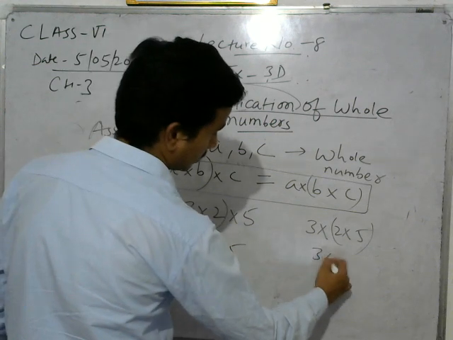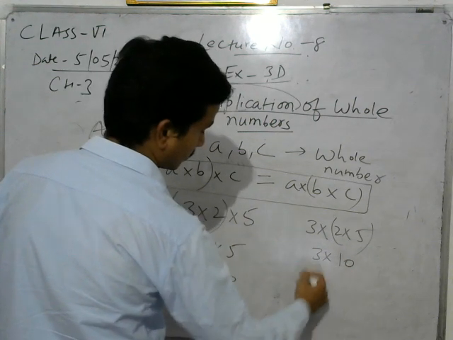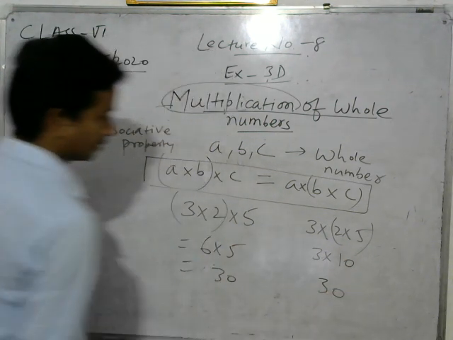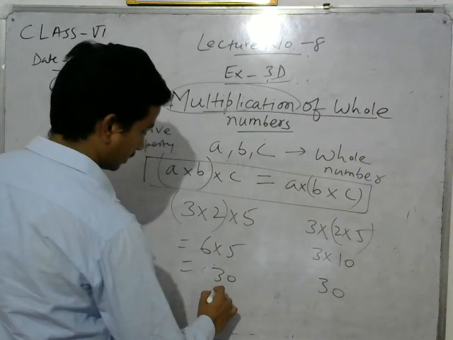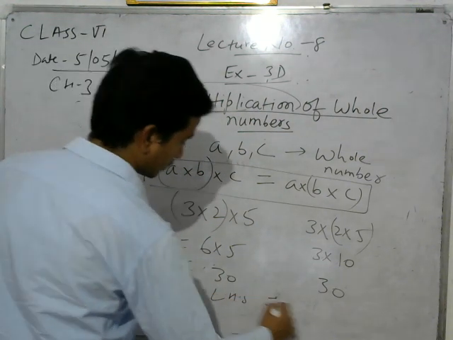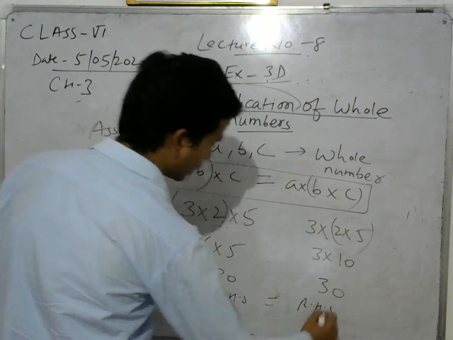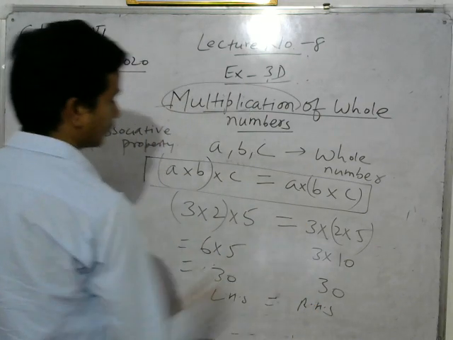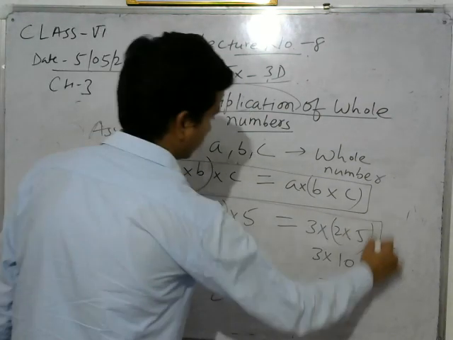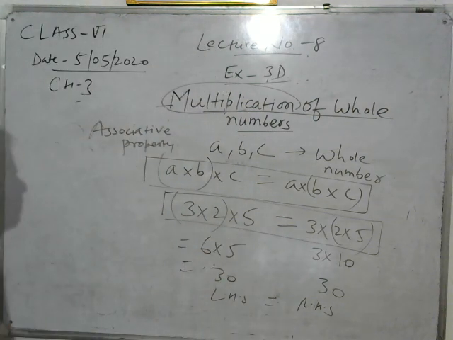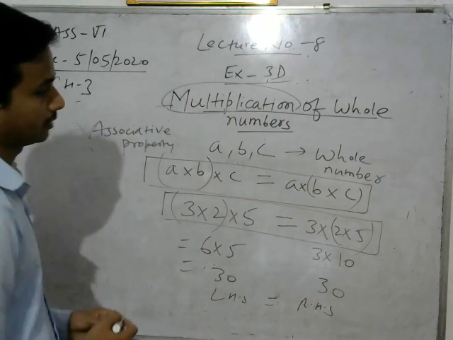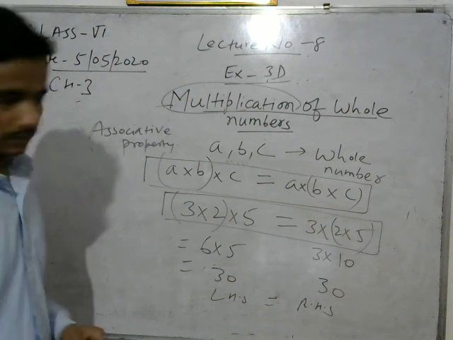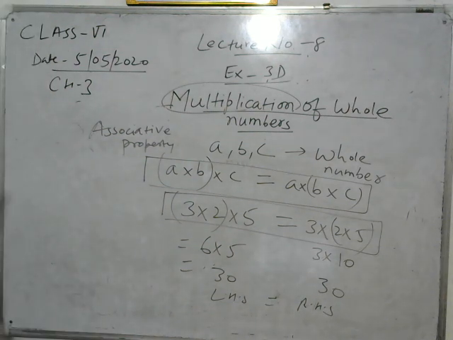And here, 2 into 5 is 10, 3 into 10 is 30. So LHS equals RHS. Both the left hand side and the right hand side are equal. Therefore, this property is verified and true for any whole numbers A, B and C.